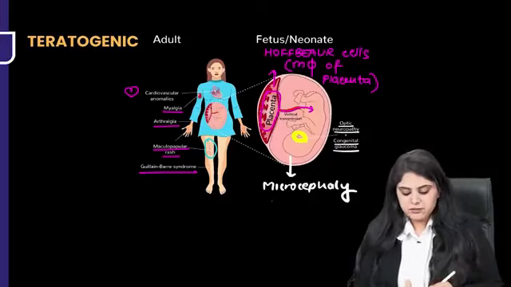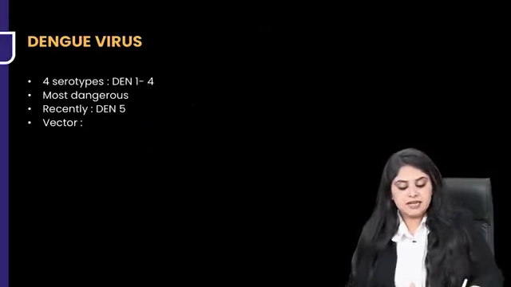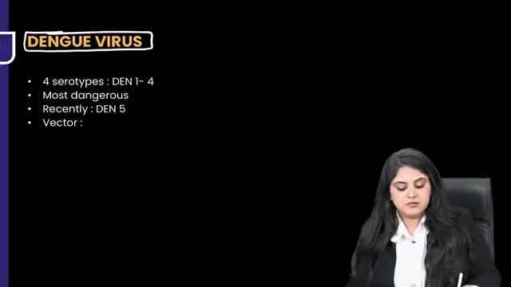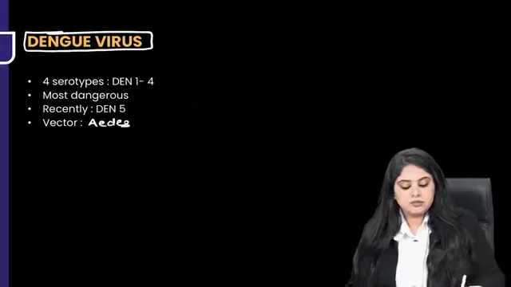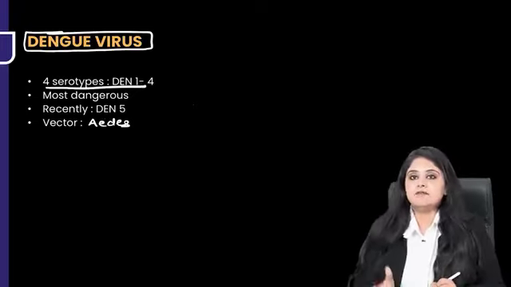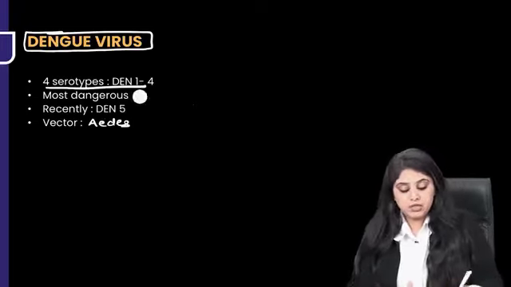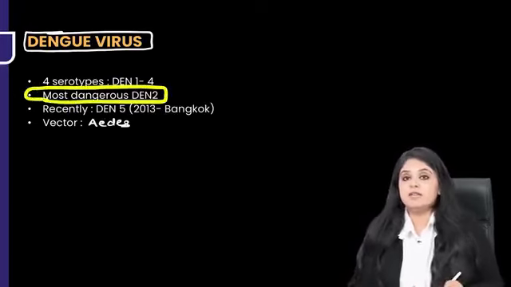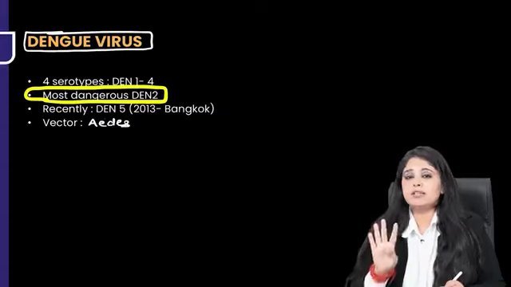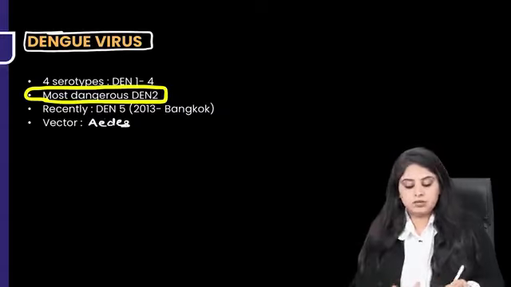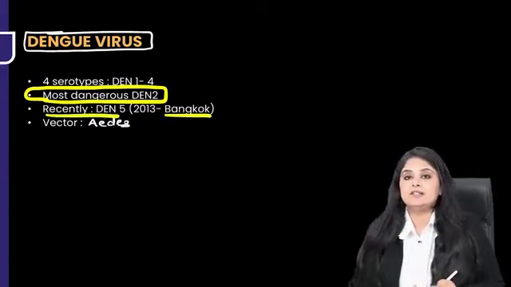Now the next one, which I believe everyone is anyway aware of, and that is the dengue fever. And dengue fever, of course, the vector is going to be Aedes. How many serotypes are there for dengue fever? We have 4 serotypes, that is DEN 1 to DEN 4, out of which DEN 2 is definitely the most dangerous one. So DEN 2 is going to be very, very dangerous. So 4 serotypes are there, but in Bangkok now a 5th serotype has been reported, and that is DEN 5.